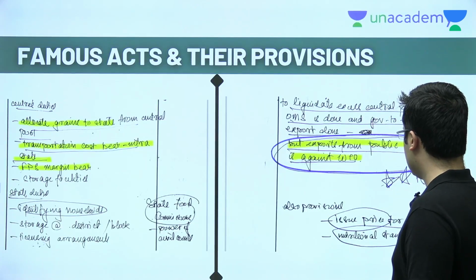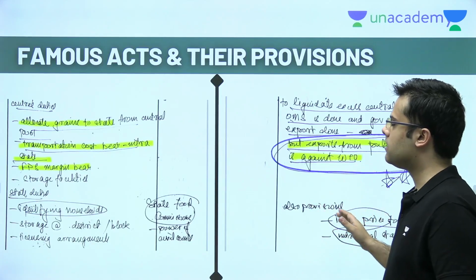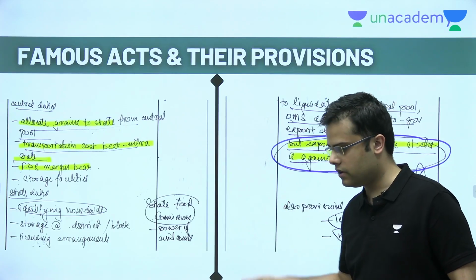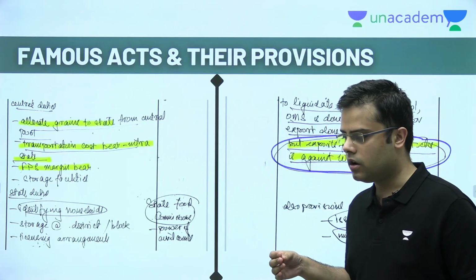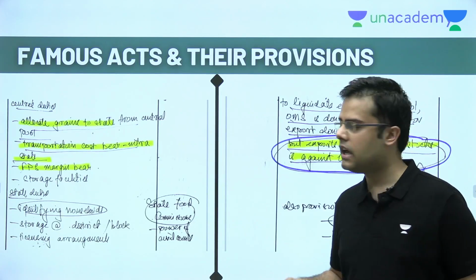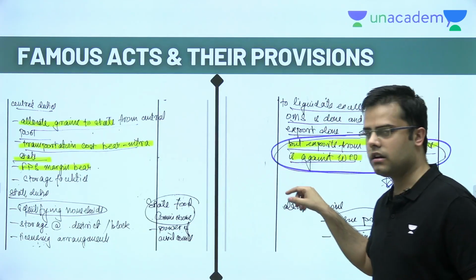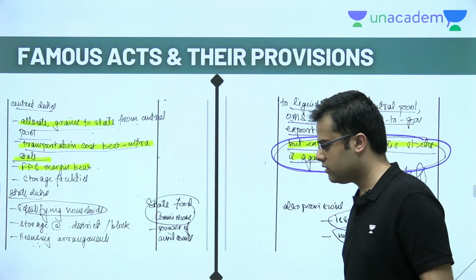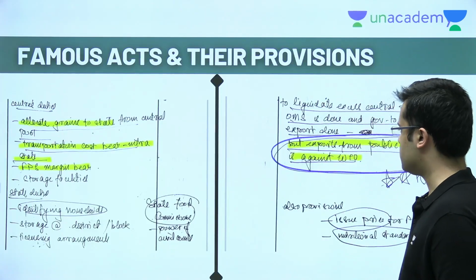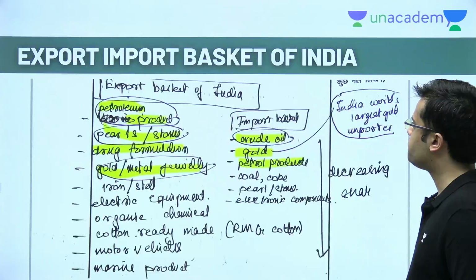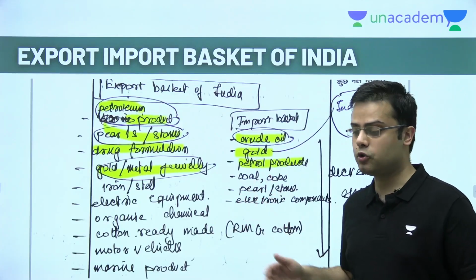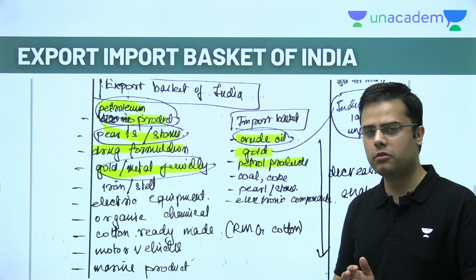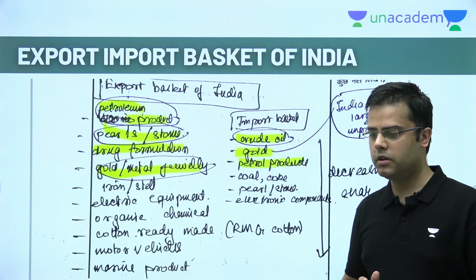So yeah, you understand the basic point that I'm trying to make here, that you list the important acts that you come across frequently, and you work very hard to create such detailed points of these, and keep revising it, because otherwise you will not be able to do it in the last moment. So yeah, I know that this is a little too much, but prelims is getting like that only, friends. I mean, you cannot be sure that whether you'll be able to clear prelims or not.